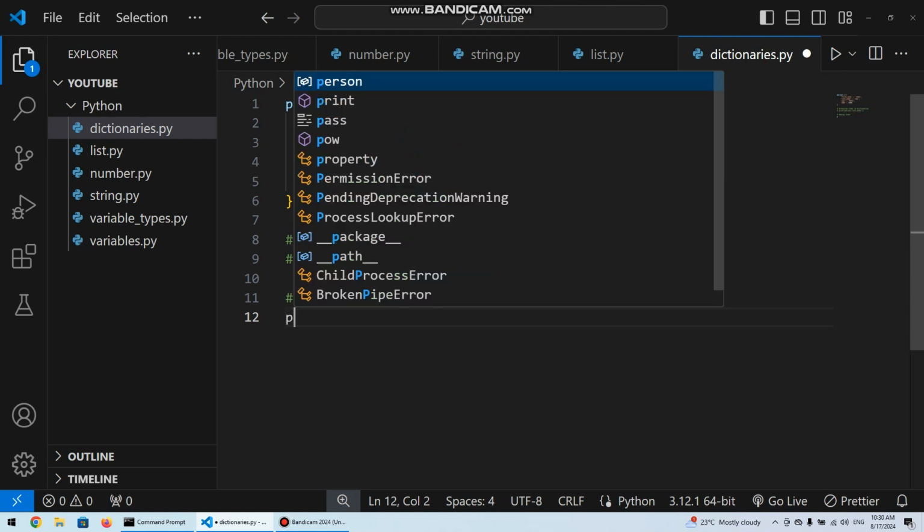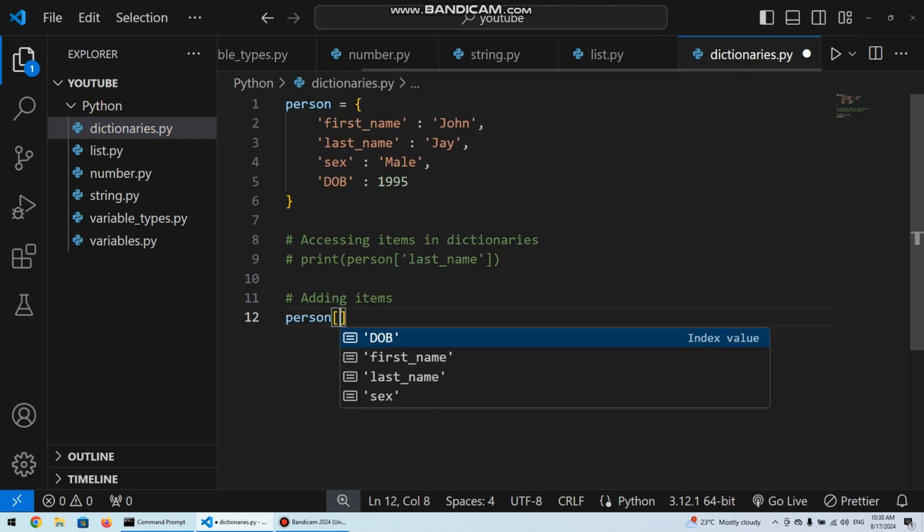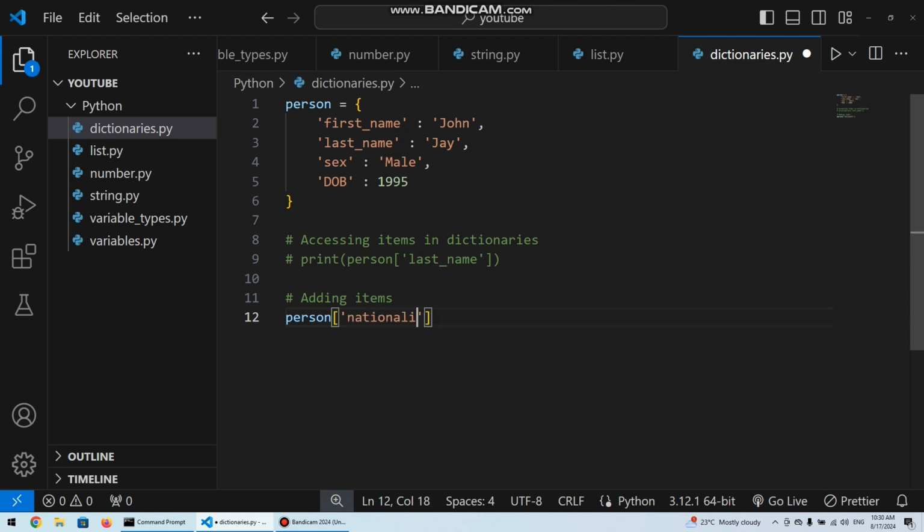So if we say person, and say nationality, normally we don't have any key in this person dictionary called nationality, and we do equals to, here we are adding a new key value pair to the dictionary, because a nationality key didn't exist, with the value Cameroonian.